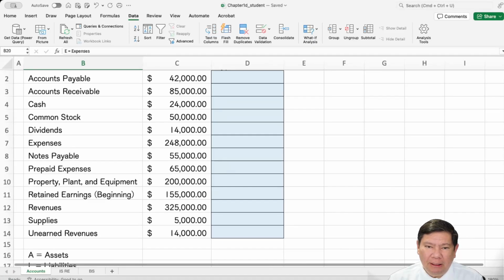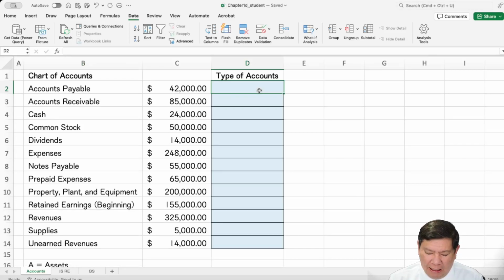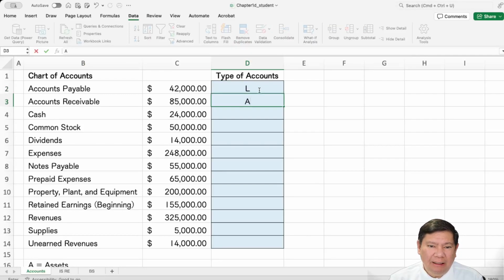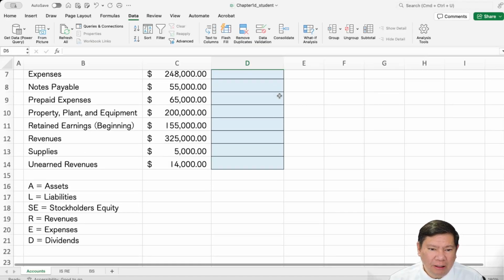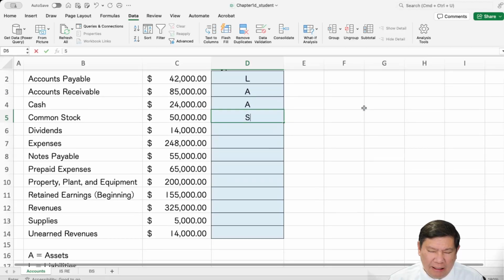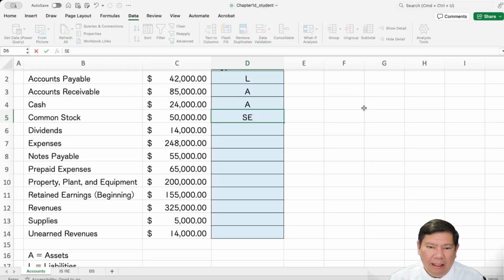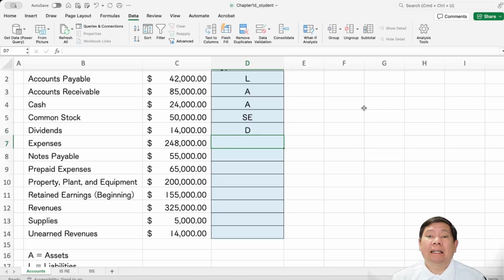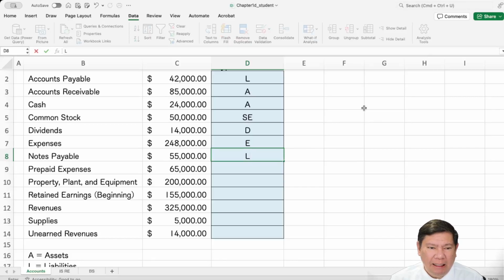Accounts payable is a liability. Accounts receivable is an asset. Cash, asset. Common stock. What should we do here? Shareholders' equity. Dividends is basically just dividends. To prepare the statement of retained earnings, expenses are summarized into expenses. Payable is liability. Prepaid expenses is an asset.